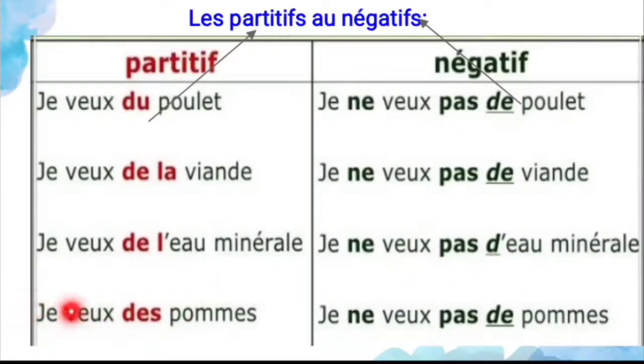And next, je veux des pommes. So I want some apples. So here, je ne veux pas de pommes. If it is plural also, you have to use de instead of these four partitive articles.